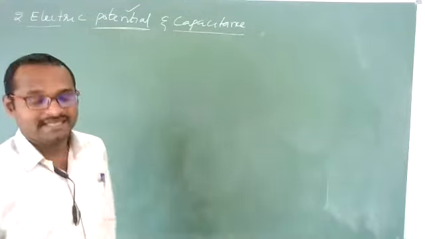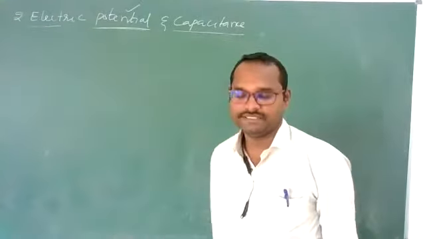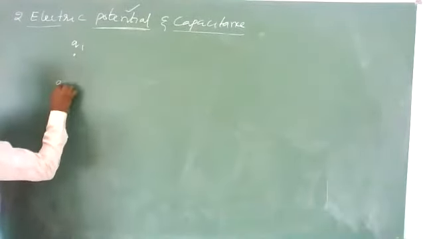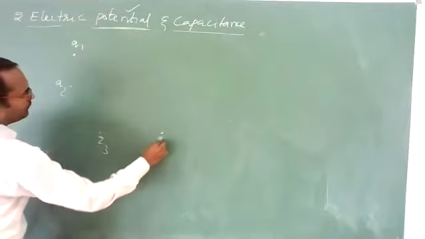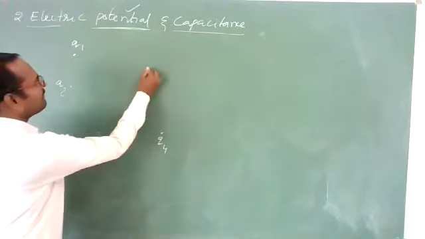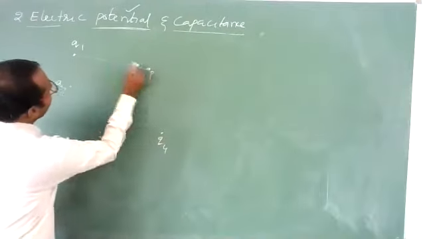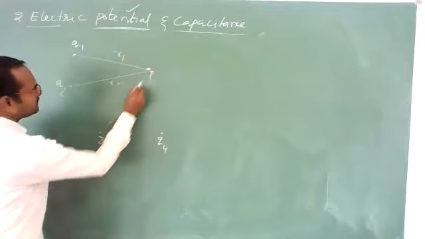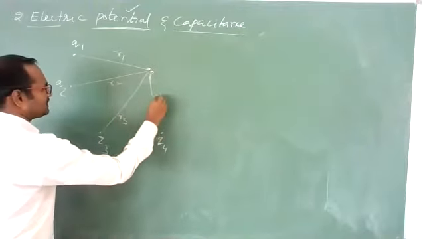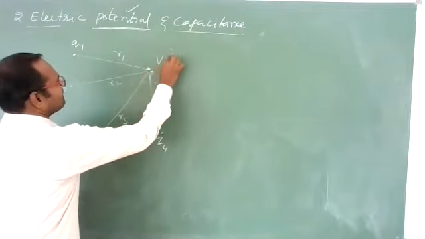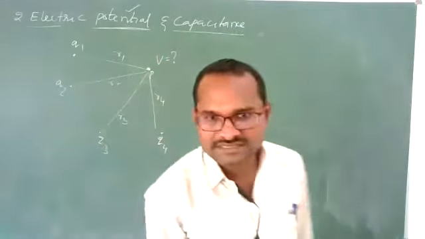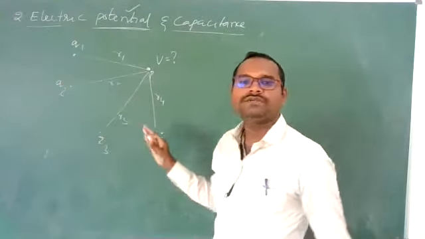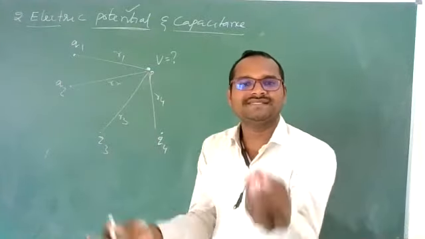Just now I told you that electrostatic potential is a scalar quantity. Now, let us suppose there are so many charges here. Here Q1, here Q2, here Q3, somewhere Q4. Like this, so many charges are there. Now, at one particular point, Q1 is at a distance of R1, Q2 is at a distance of R2, Q3 is at a distance of R3, Q4 is at a distance of R4. Now at this point P, what will be the potential? Can you find? Simple. Find the potential due to all the charges, and you need to add them just like numbers because it is a scalar quantity.